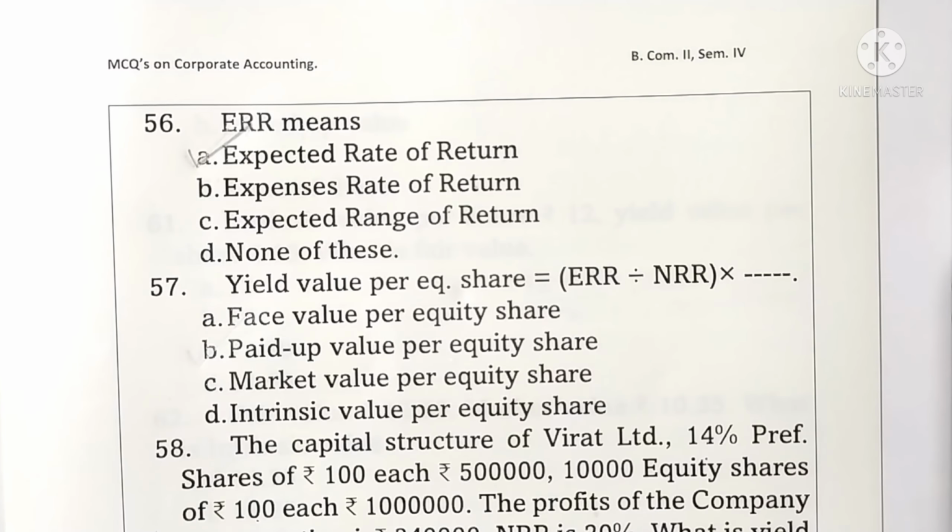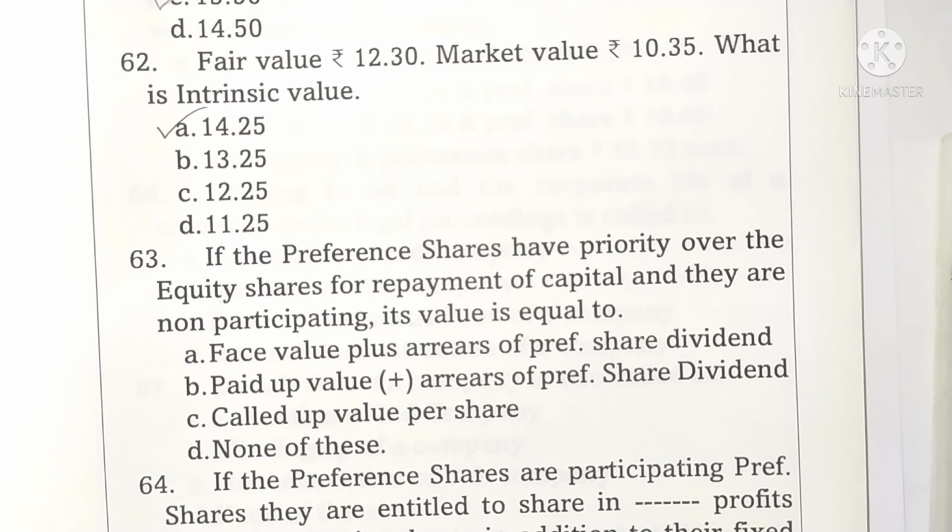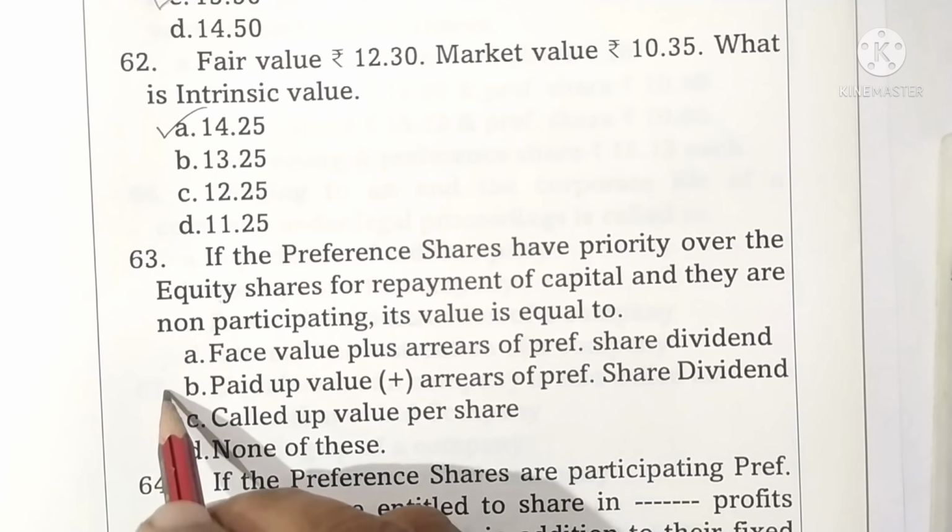The answer comes here 14.25. This is the answer, option C. Option A is the correct one. Question 63. If the preference shares have priority over the equity shares for repayment of capital and they are non-participating, its value is equal to the paid-up value plus arrears of preferential dividend. Here, option B is the correct one.